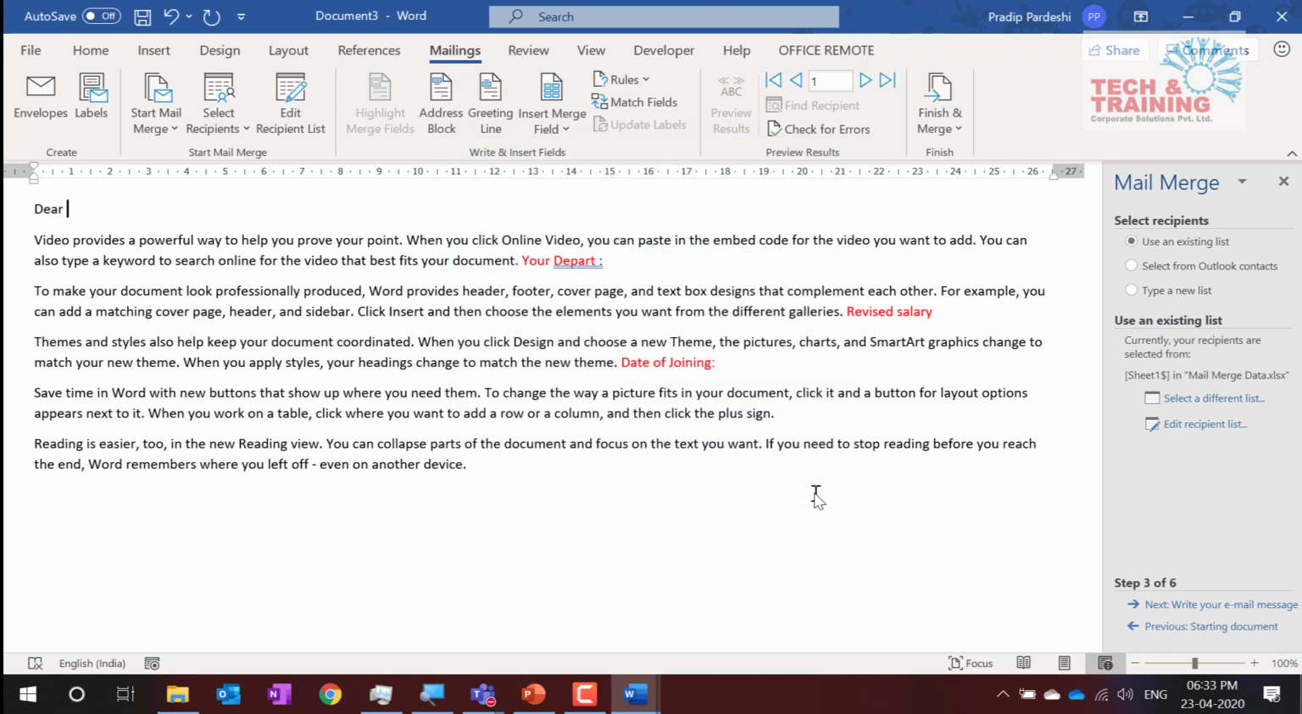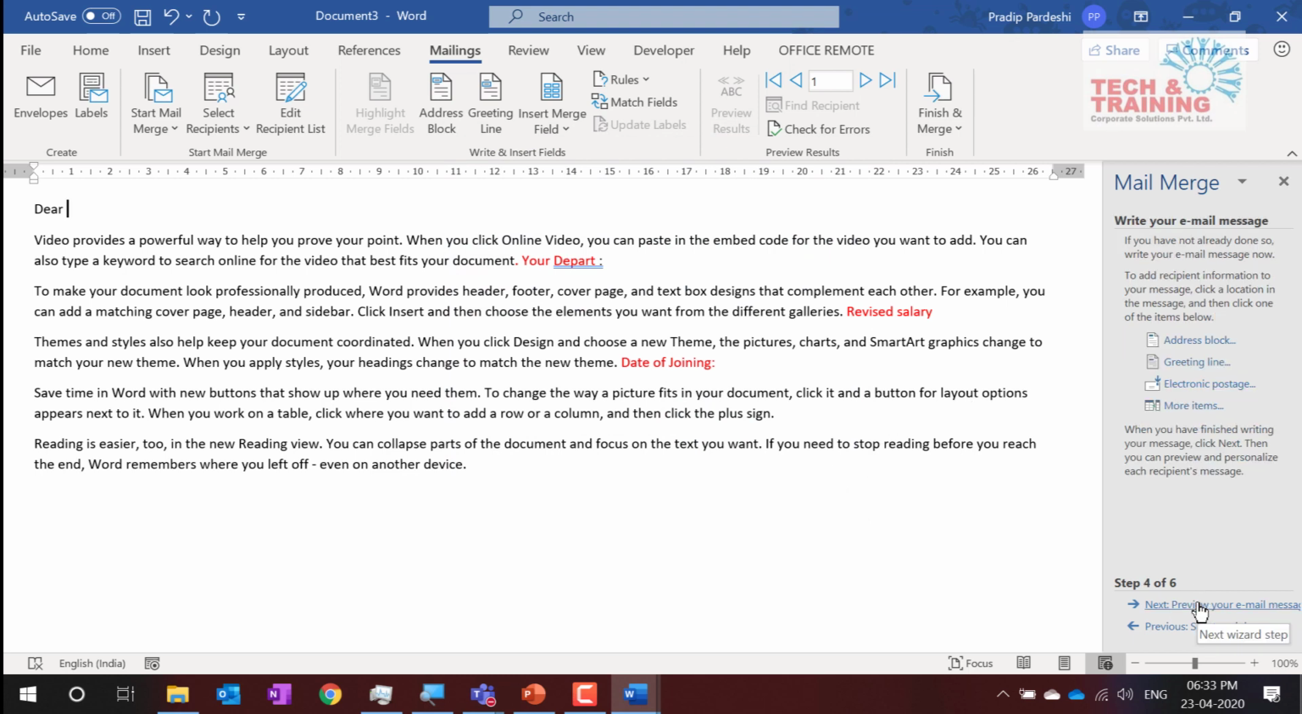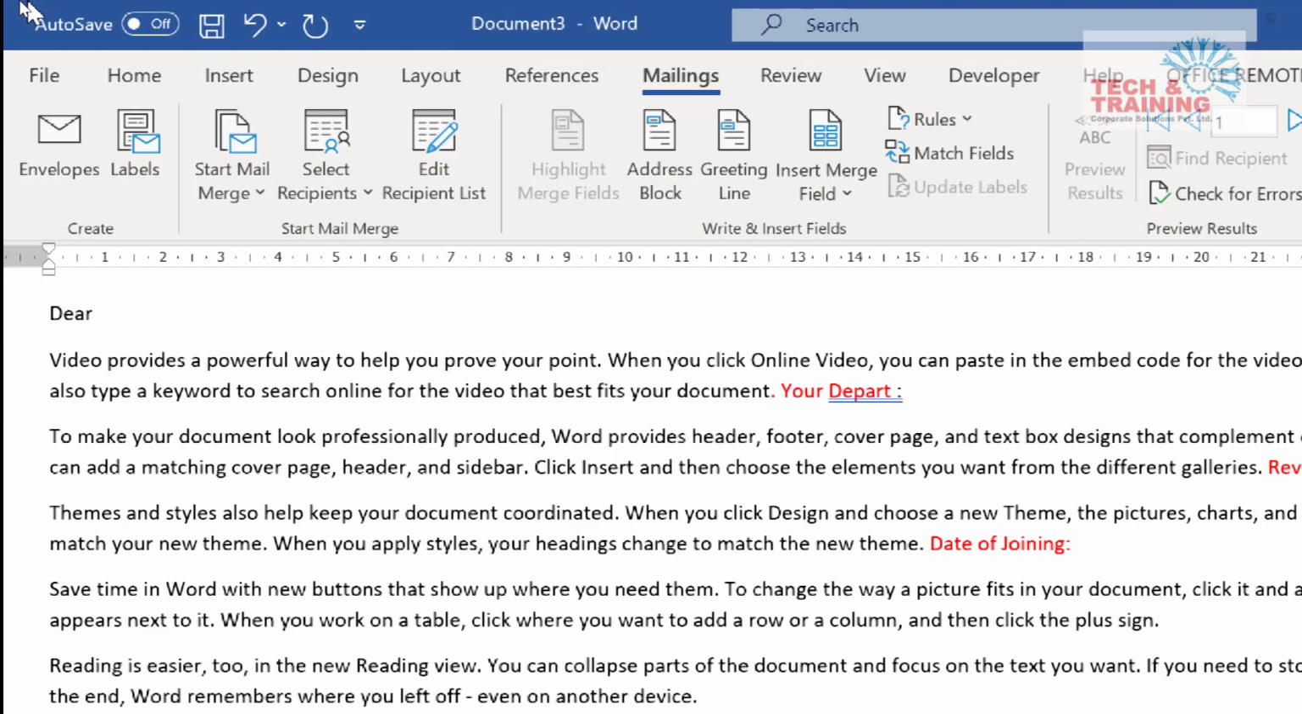So I click OK. And now I have selected the data. Next is write your email messages. I click on write your email messages. Once I do that, here I have all these options. Now, in write your email messages, I will now add the tags. These are called field codes.